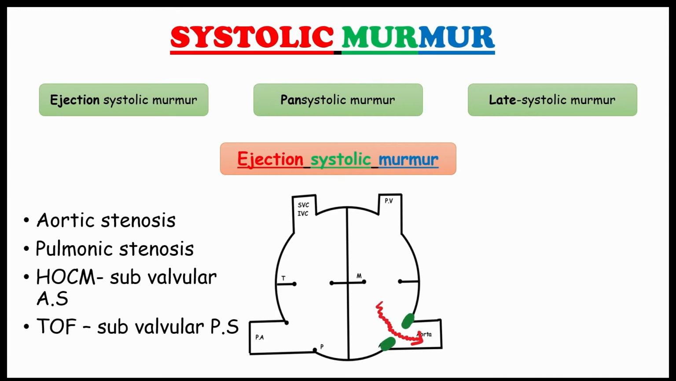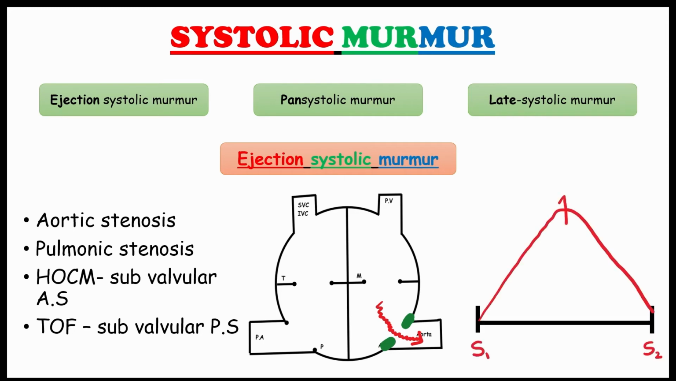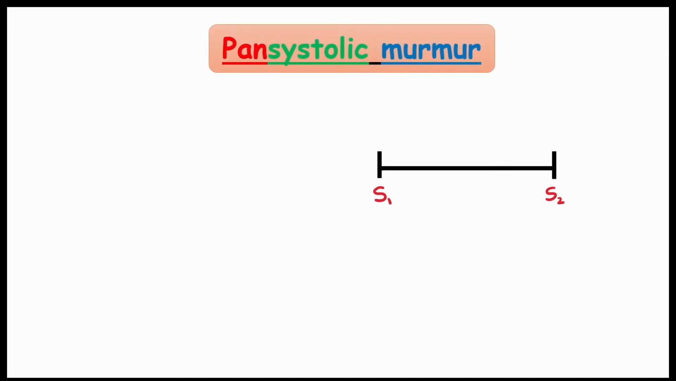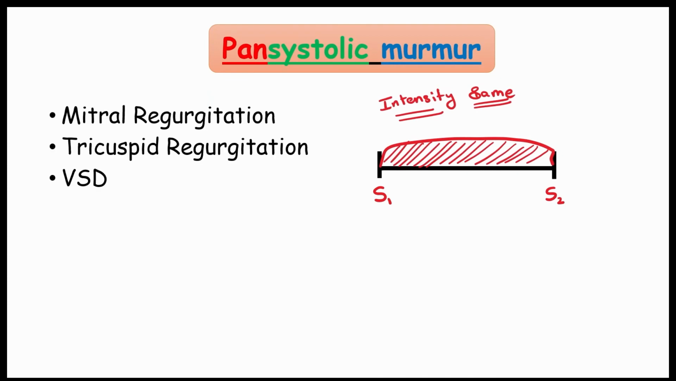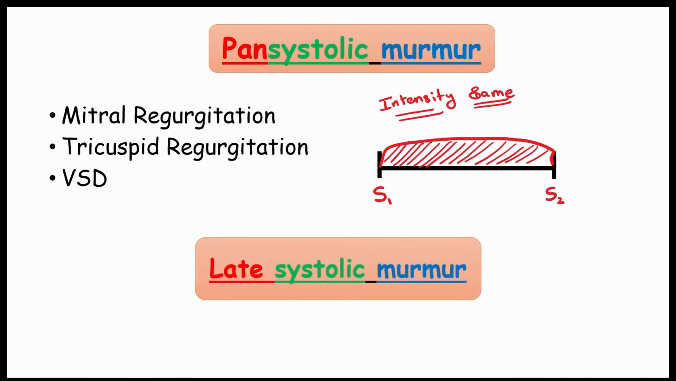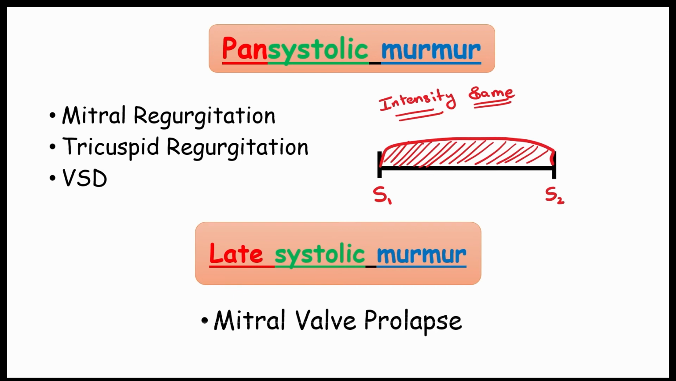In ejection systolic murmur, we can see the murmur peaks at the middle of systole. Let's see pan-systolic murmur. In pan-systolic murmur, the intensity of the murmur is almost the same. We can see this murmur in mitral and tricuspid regurgitation, and also in ventricular septal defect. Now let's move to late systolic murmur. We see this murmur in mitral valve prolapse.